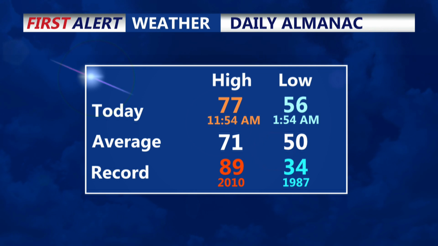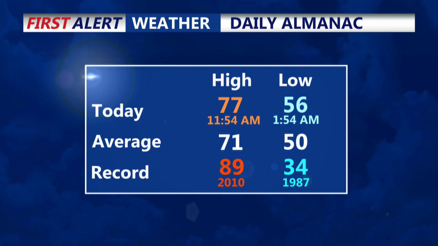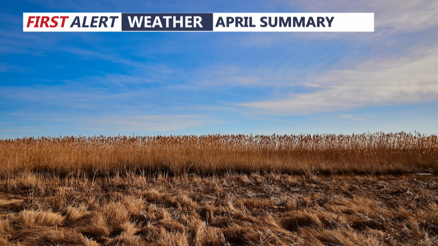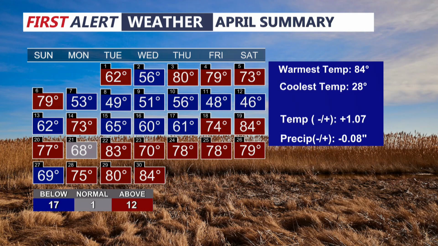Now, daily almanacs go into a bigger pot of stats that we could accumulate that deals with more of a climatological study of a particular area. So for the month of April, for example, we take a look at some of these temperatures. We had 12 temperatures above the norm. We had 17 temperatures below the norm. They're highlighted in blue. Above the norm, 12. And those that were normal, 68.